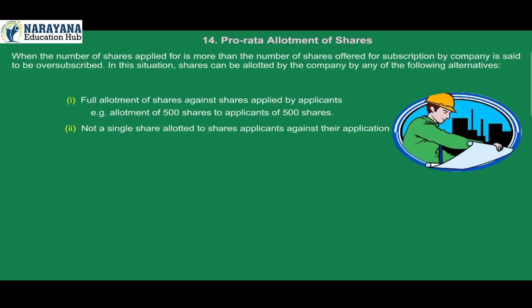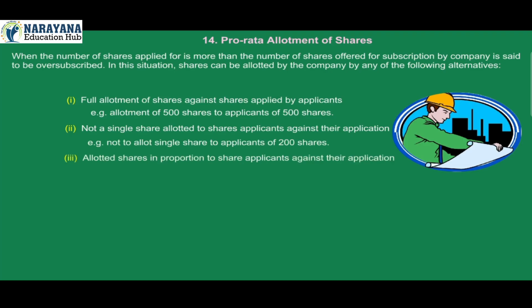Not a single share allotted to share applicant against their application. Example, not to allot a single share to applicants of 200 shares. 3. Allotted shares in proportion to share applicants against their application. Example, allotment of 300 shares to applicants of 500 shares.